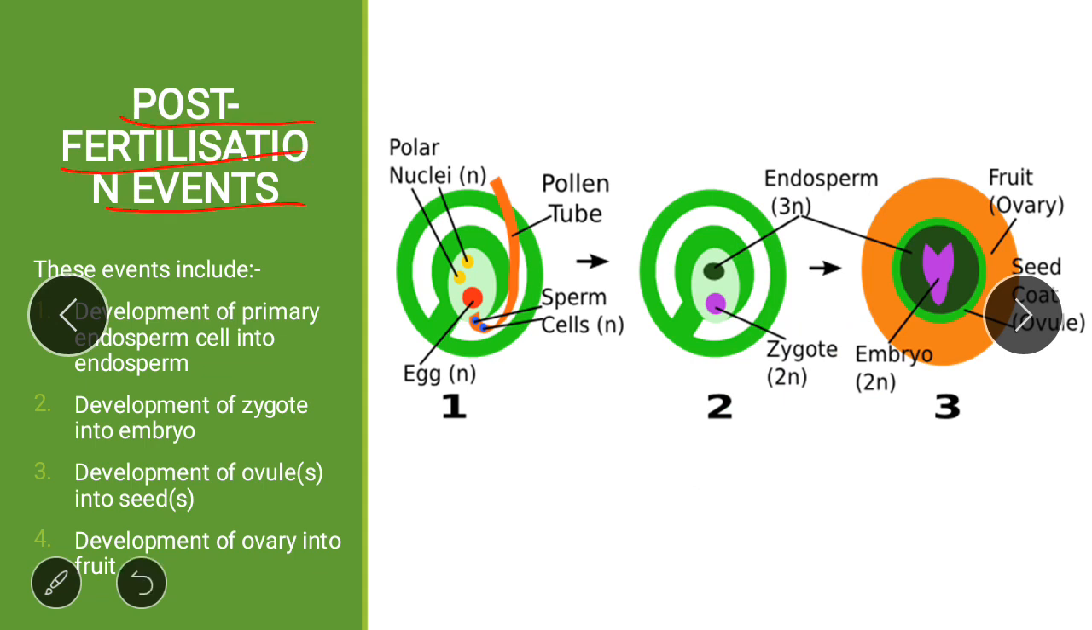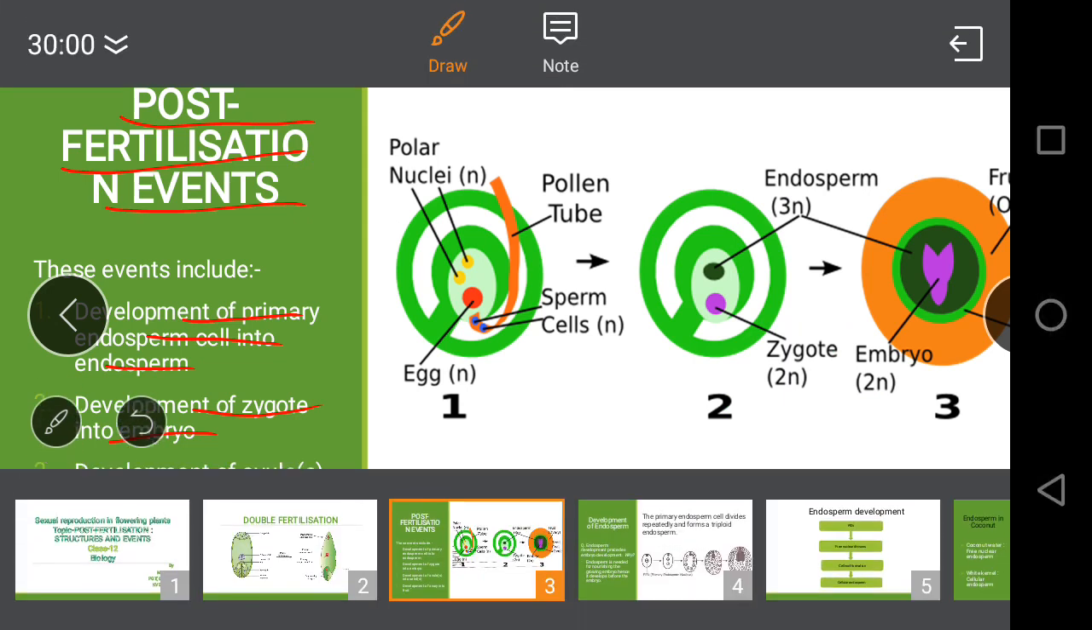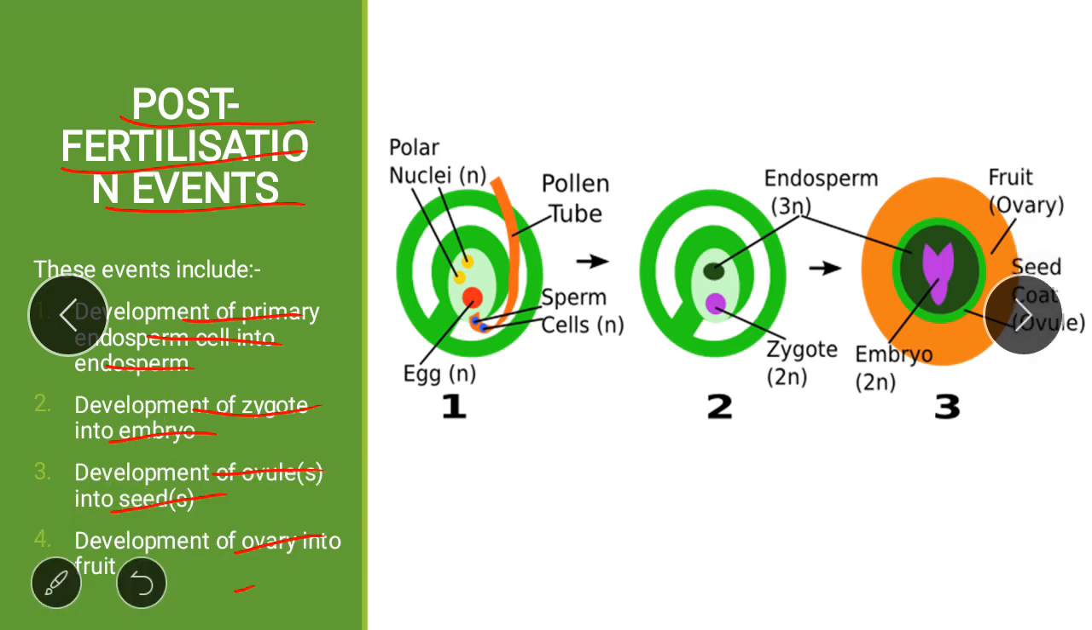Post-fertilization events. These events include development of primary endosperm cell into endosperm, development of zygote into embryo, development of ovule into seed, and development of ovary into fruits. So we will study all these four events one by one in detail.